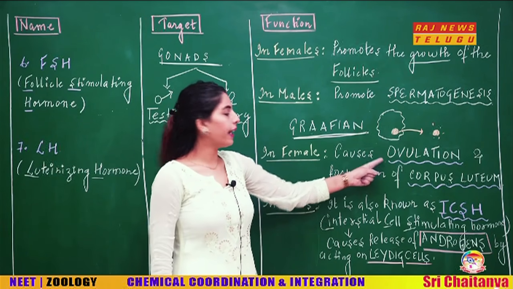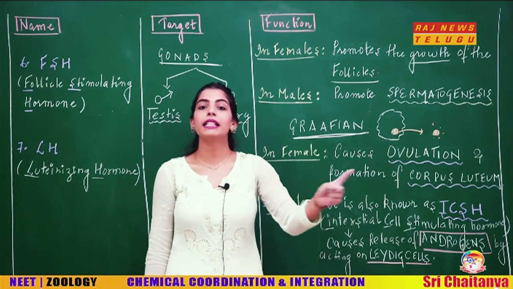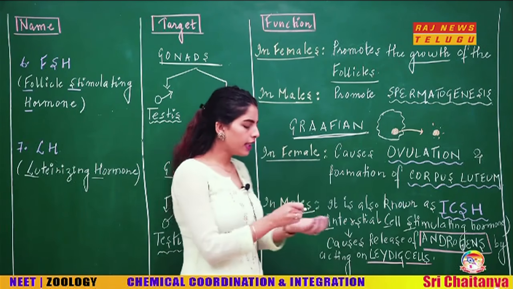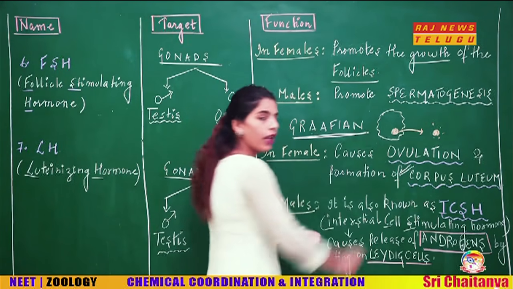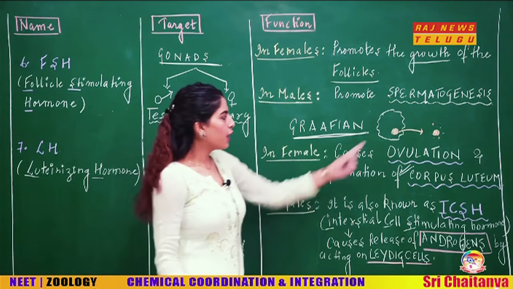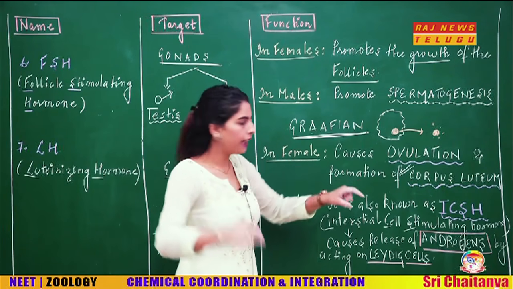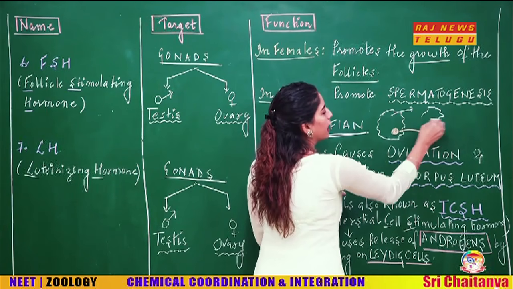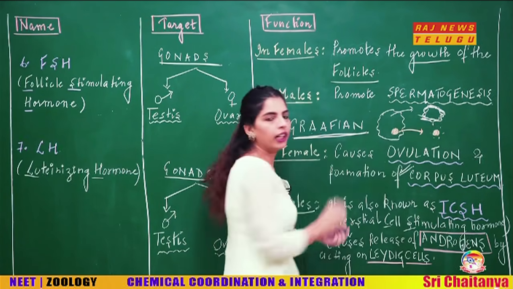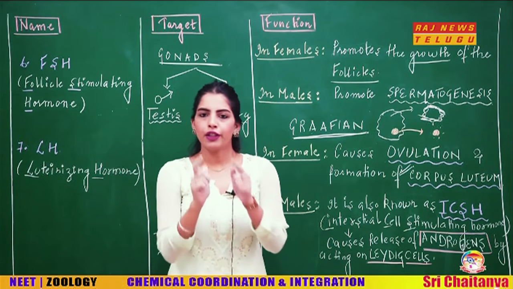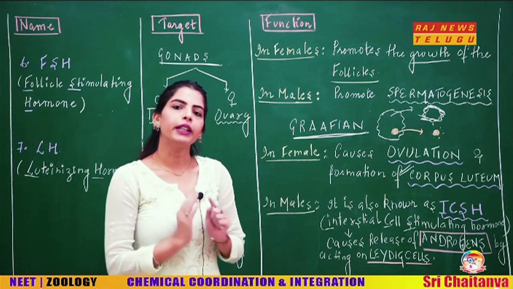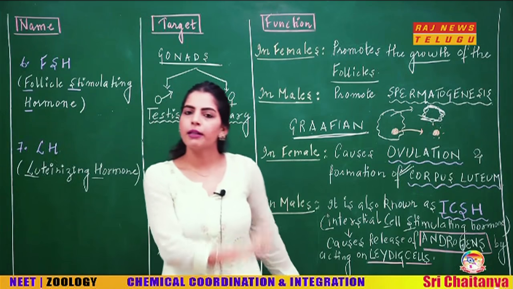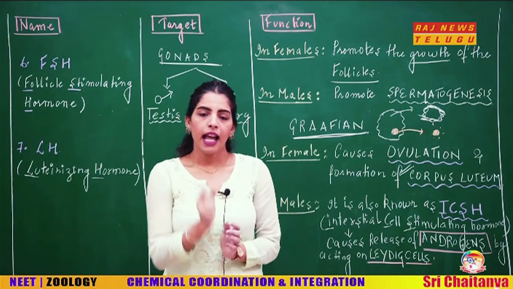But I have written another point that it causes the formation of corpus luteum. What it is causing? The formation of corpus luteum. This is actually a yellowish body. And what is this yellowish body? Students, when this Graafian follicle is breaking, this oocyte is definitely released, and the remaining of the Graafian follicle forms this yellowish body which is called as corpus luteum. Clear?